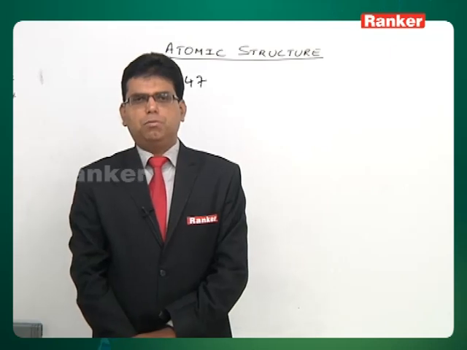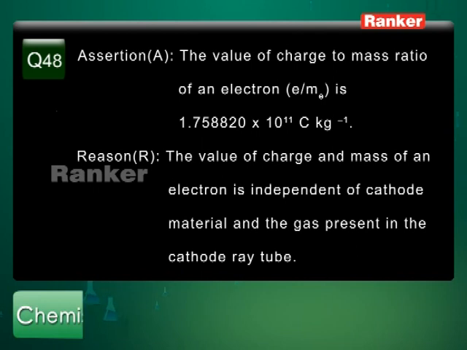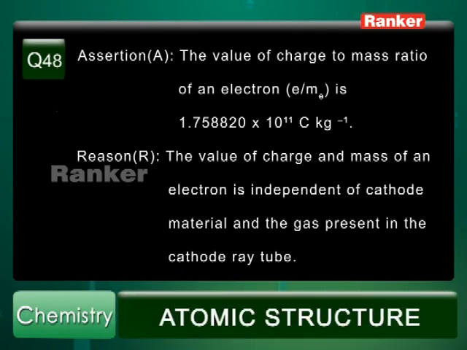Now let's move on to question number 48. Here we have some assertion reason type questions. In this, two statements are given. One is called assertion, another is called reason. Assertion means whatever fact that we observe, is it right or wrong, and what is the reason for that fact will be given under reason. So if the assertion given is right, then A is correct. If the reason given is also a correct statement, then we write reason correct. And whether that reason is a correct explanation or not is also what we have to find out in this kind of question. So now if you look at it, the assertion given in this question is that the value of charge to mass ratio of an electron is 1.7 into 10 power 11.